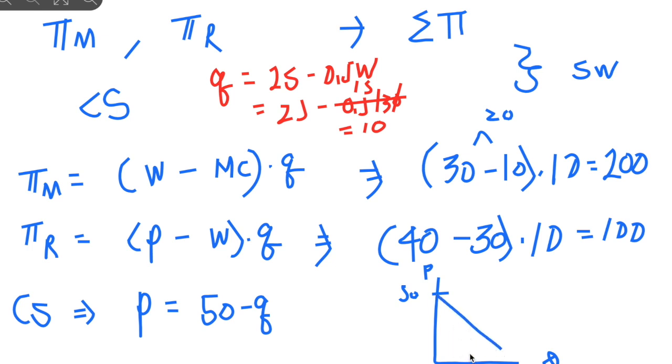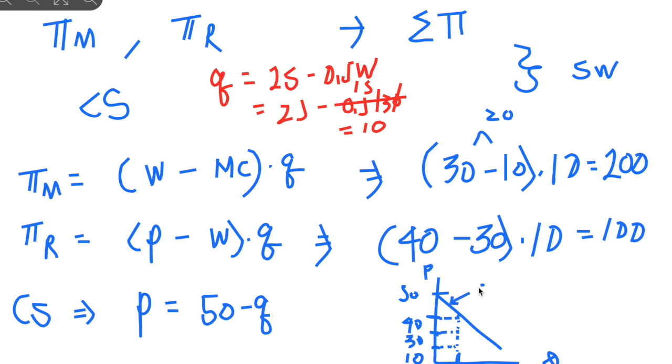And we have the equilibrium quantity at 10, right? And equilibrium price at 40, and we have 30 for the cost of retailer, and we have 10 for the marginal cost of the manufacturer. So we have now three parts, right?